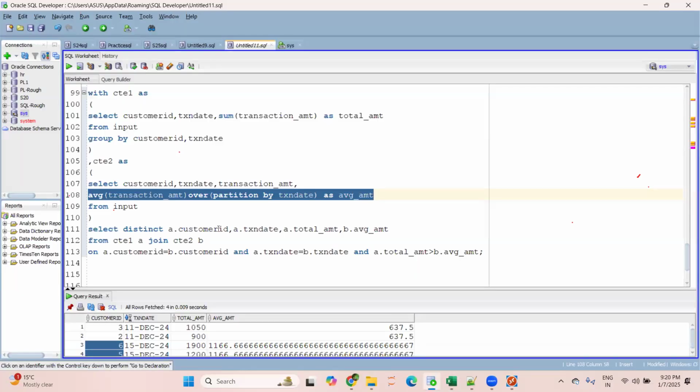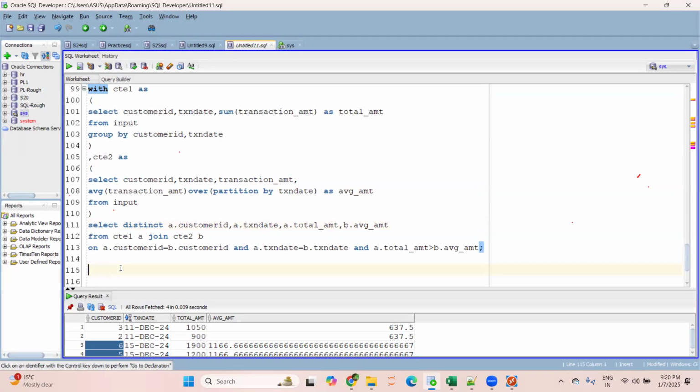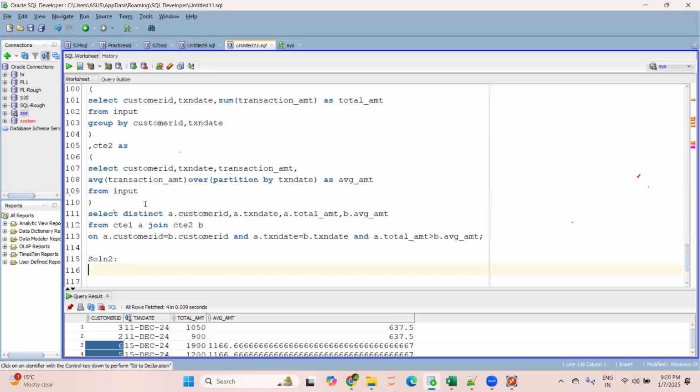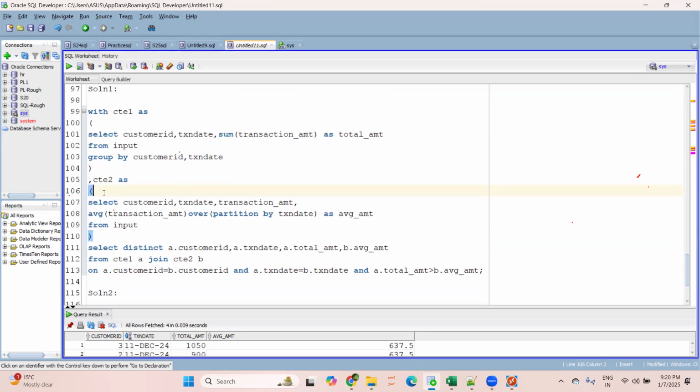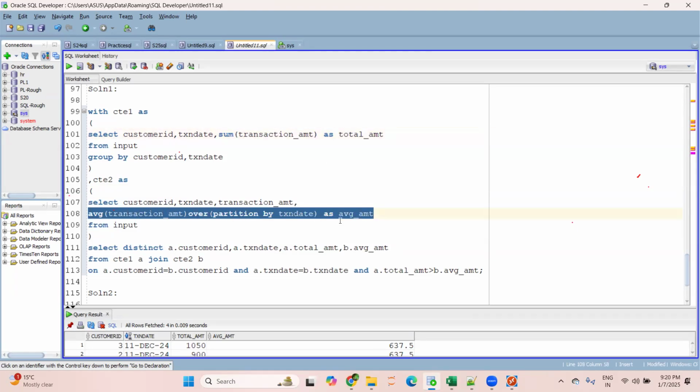Now we have one more solution for this. Solution two: when I derived this solution, I created two CTEs. In one CTE, I'm deriving the sum. In the other CTE, I'm deriving the average. Because of this, I created two CTEs.